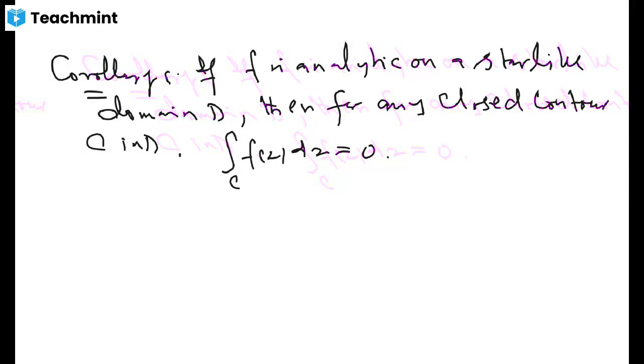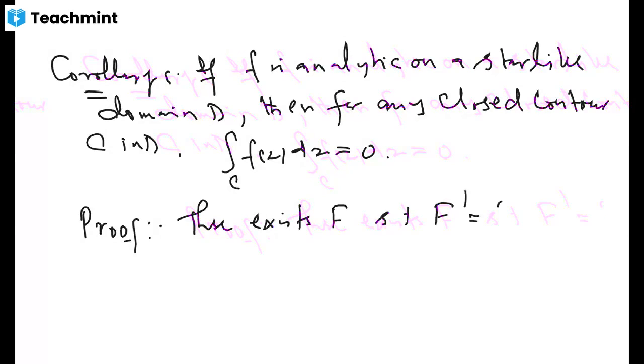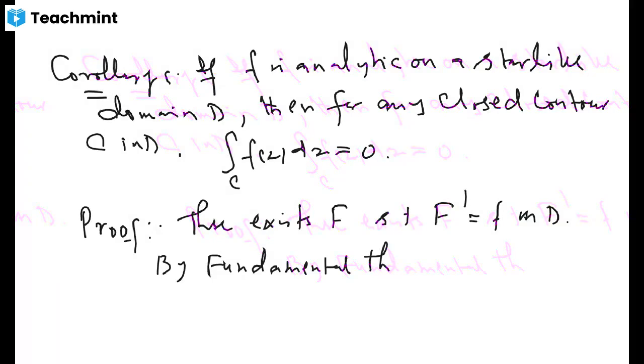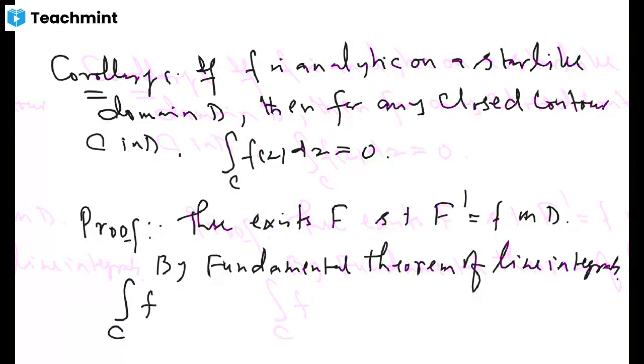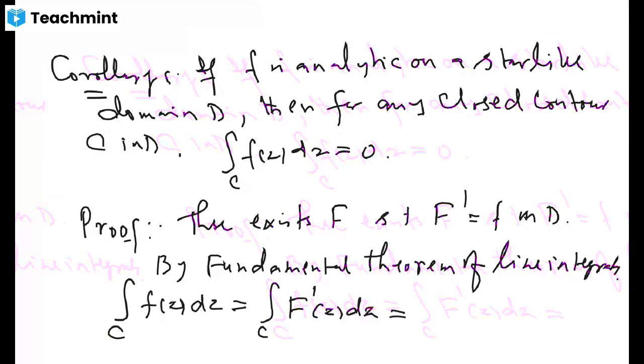How is it possible? Since you have star-like domains, because of this theorem, there exists an antiderivative capital F such that its derivative is equal to f on D. Therefore, by the fundamental theorem of line integrals, the integral over any closed contour C of f of z dz is equal to the integral of the derivative of F of z dz, and it has to be F of the terminal point of the contour minus F of the initial point.